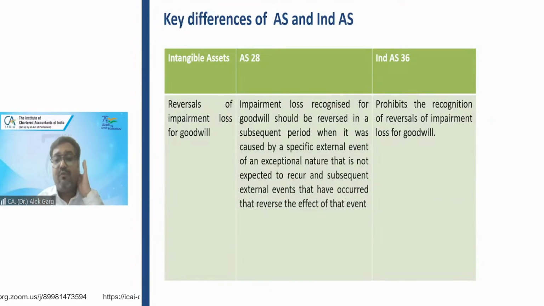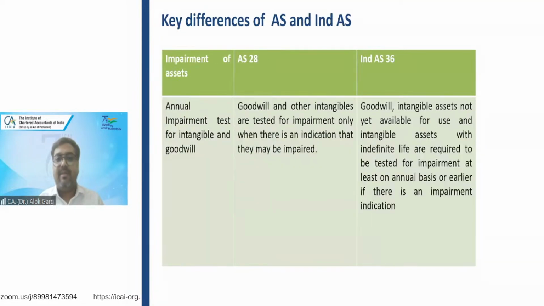Reversal of impairment loss for goodwill is allowed in AS, but it is prohibited in Ind AS 36, right? Mandatory annual impairment testing applies for goodwill, intangible assets having an indefinite life and intangible assets not yet available for use. In Ind AS, there is mandatory impairment testing, but in the accounting standard, there is no mandatory annual impairment testing.